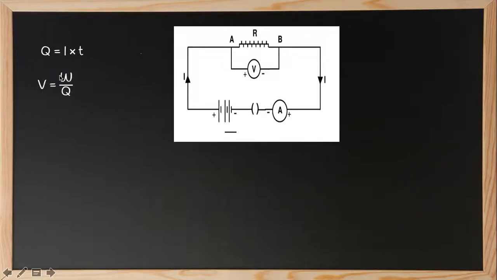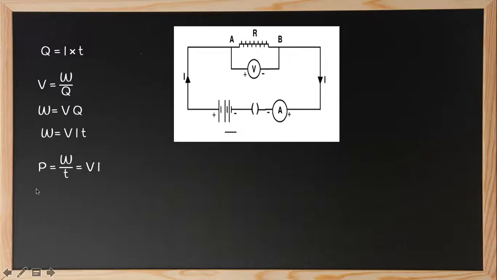So V is equal to W by Q. We know that potential difference is equal to the work done in moving a unit charge, which we already discussed when we spoke about potential difference. So we can rearrange the equation: W is equal to VQ. Now substitute the value of Q, Q is equal to IT. So W is equal to V into I into T, that is VIT. And P is equal to W by T, which is equal to VI.